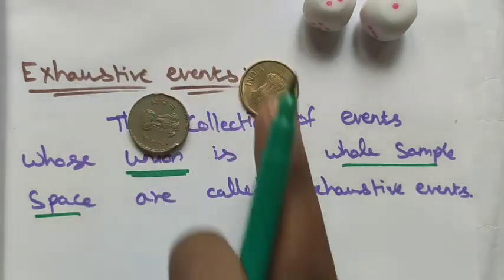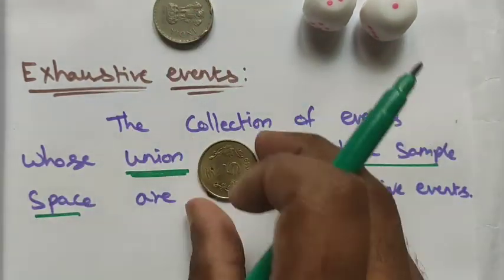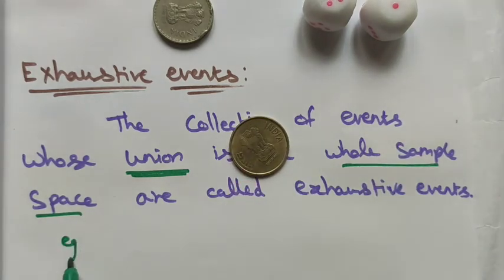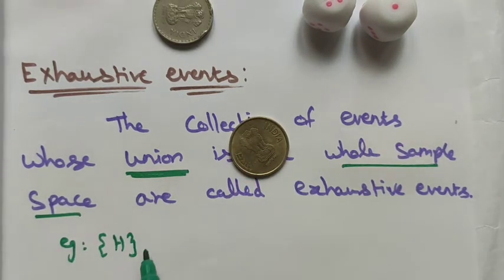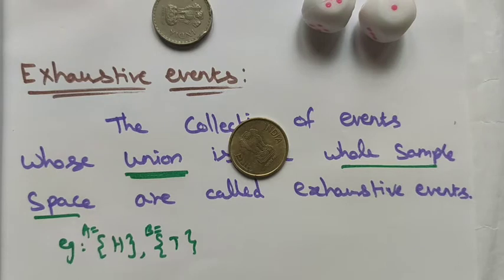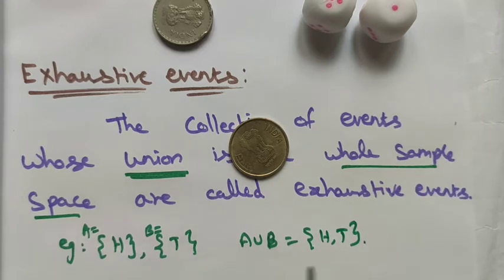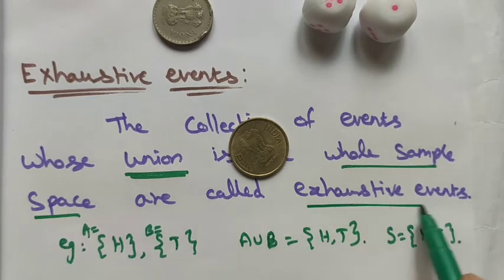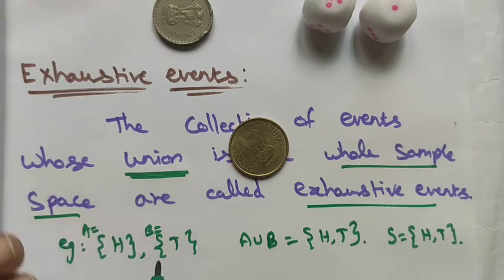We know that for a coin, the outcomes are, for example, one head and another tail. Let me take this as set A and this as set B. Then A union B is the union of these events, head and tail. This is equal to the sample space, since for a coin the sample space is head and tail. The whole sample space consists of exhaustive events. So the union of all the events being equal to the sample space is the exhaustive event.